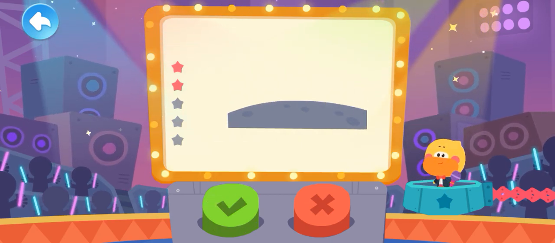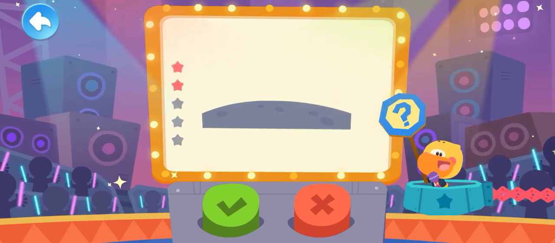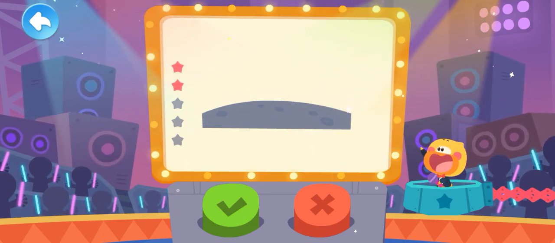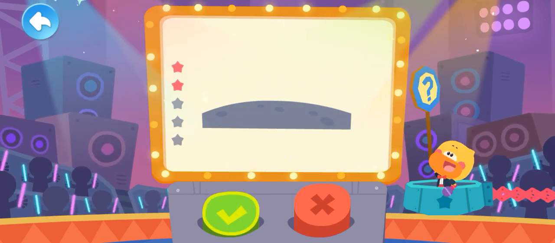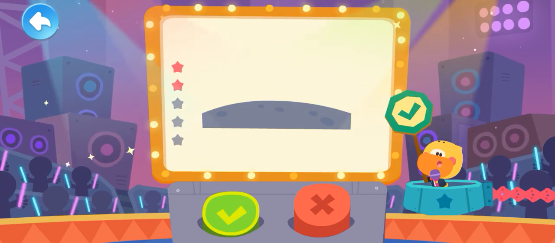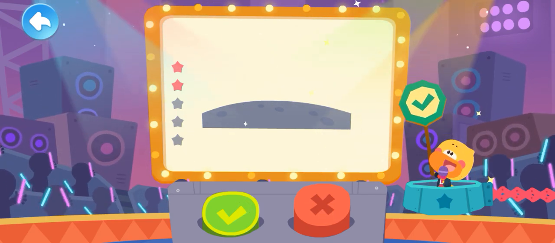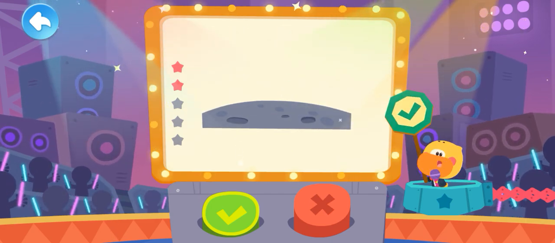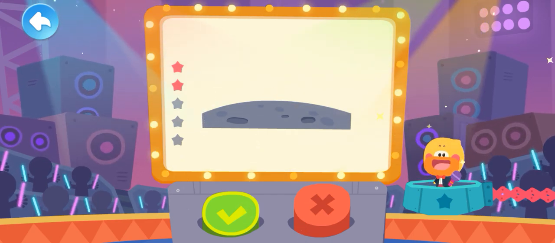Next question. There are many craters on the surface of the moon. Is it true? There are many craters on the surface. This is true. There are many craters on the surface of the moon. Meteorites have cratered the surface of the moon. These craters are called meteorite craters.